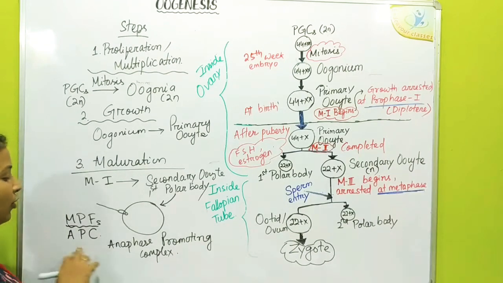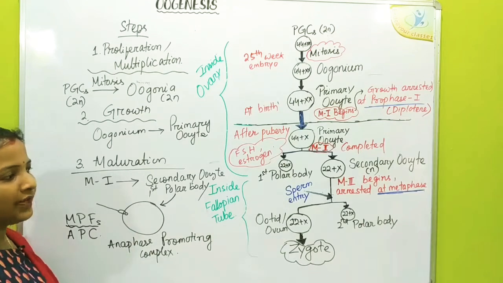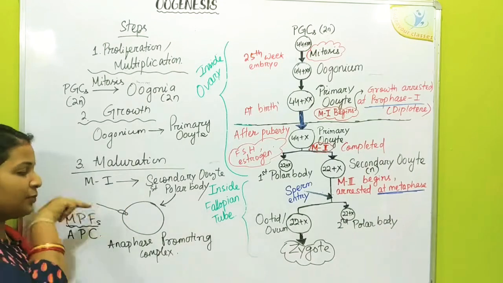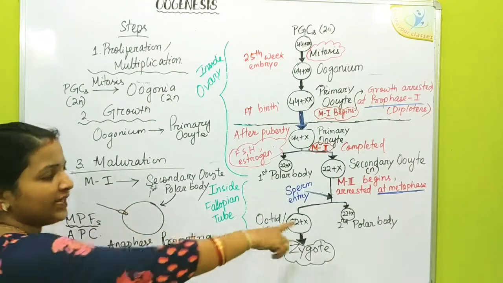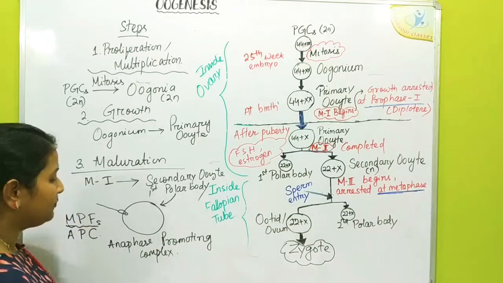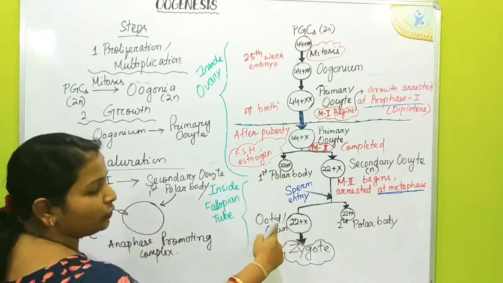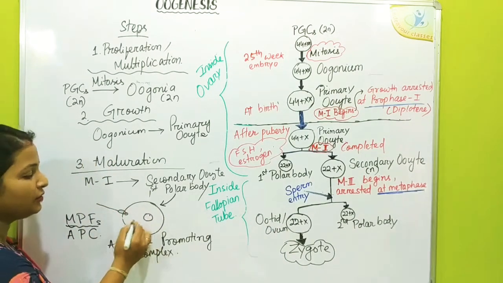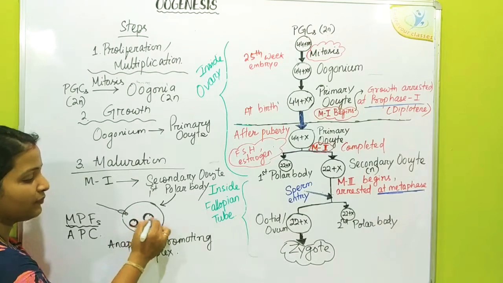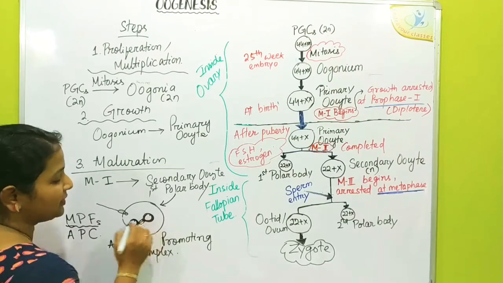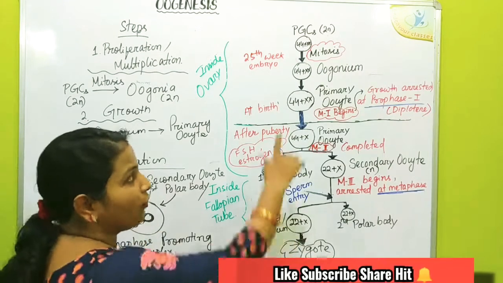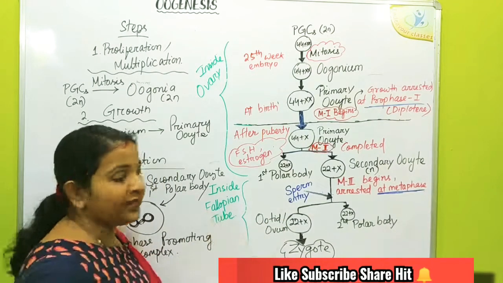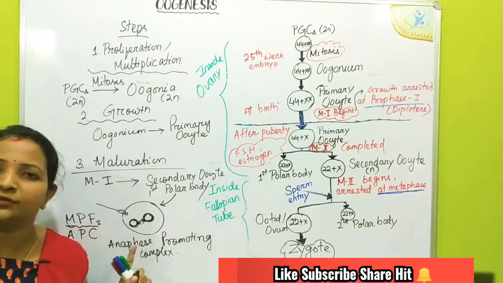So on the arrival of the anaphase promoting complex, further development takes place. Simultaneously, the sperm enters and the second maturation division is going to complete. So this is converted to an ovum, and the sperm finally enters. There is fusion of the sperm nucleus and the ovum nucleus. There is amphimixis, and finally at the end of this M2 phase, a zygote is formed. Not an ovum, a zygote is formed at the end of meiosis 2.